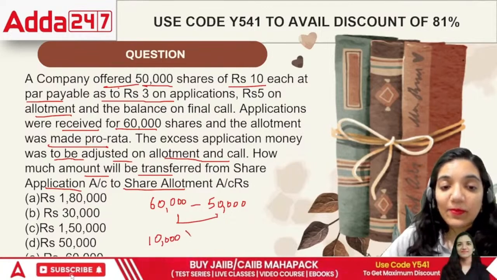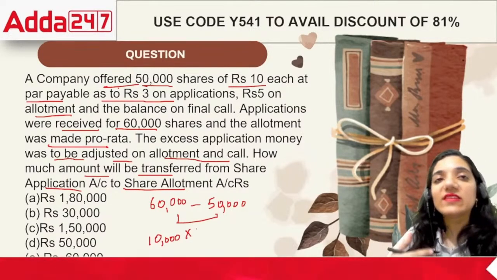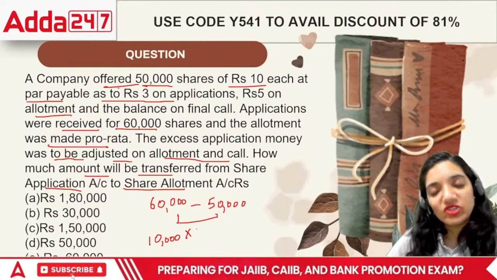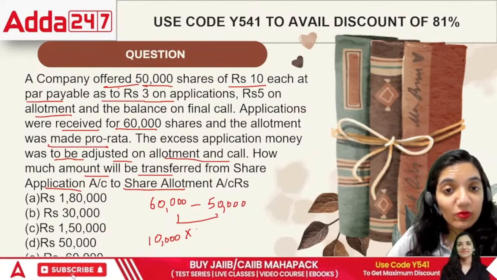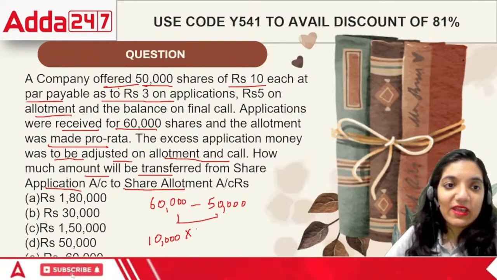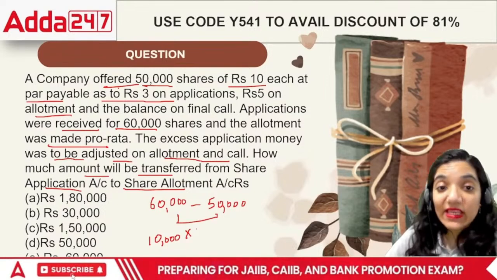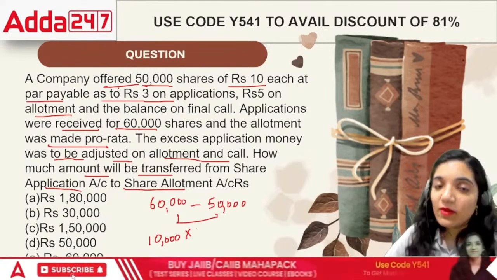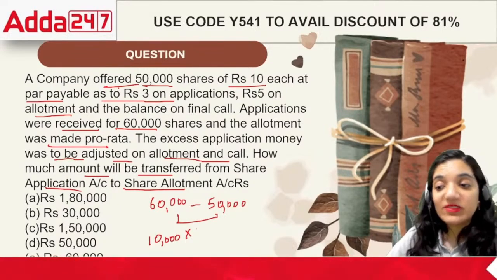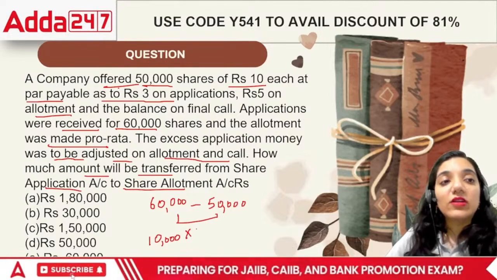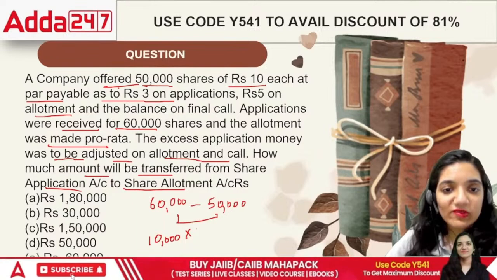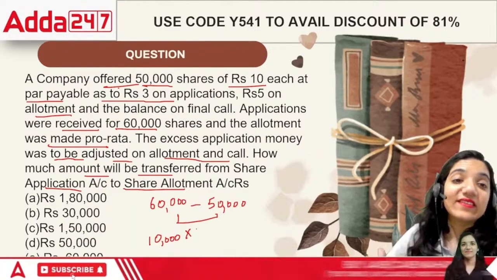On that, the application money, see, the people asked for 60,000 shares, while we said that we have 50,000 shares. People got excited, they really wanted to buy our shares, so they oversubscribed, they gave us money for 60,000 shares, but our limit was 50,000, otherwise ROC will kill us. We cannot go beyond the authority of ROC, so we said we can give you only 50,000 shares. So that means whatever excess is there, what to do with that?